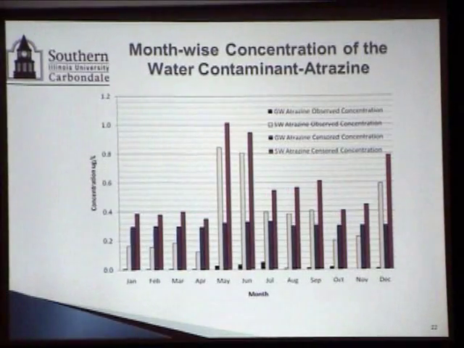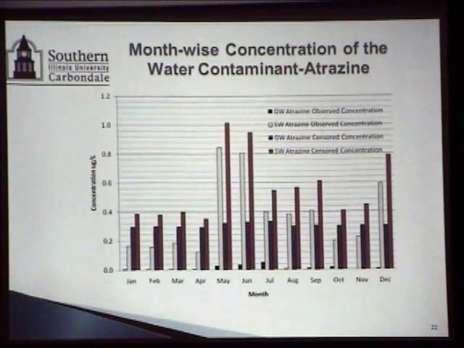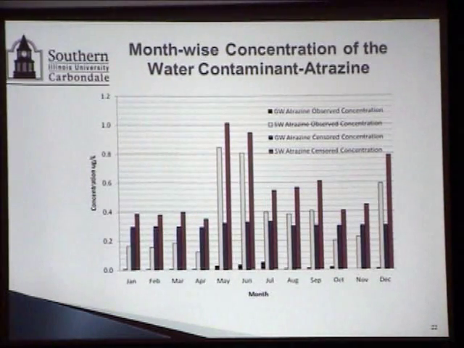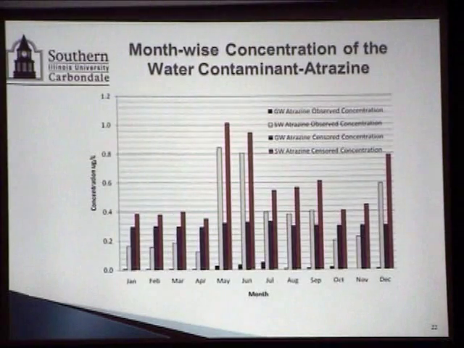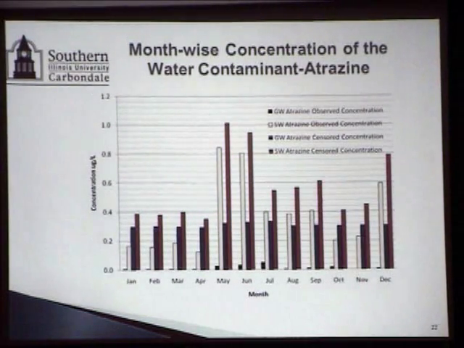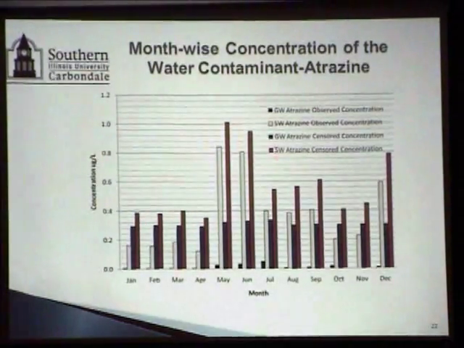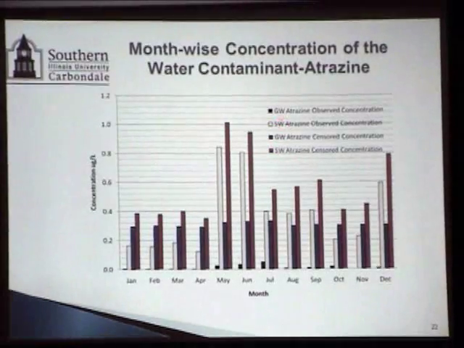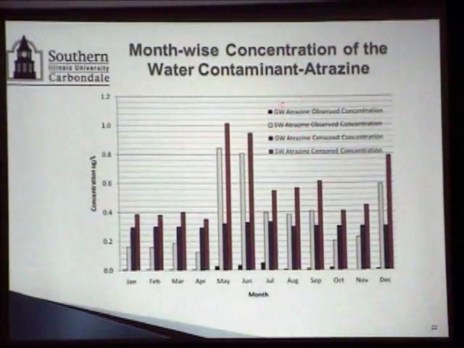And then we also, as I said, looked at the month-wise concentration of various specific water contaminants. Atrazine, this was also our finding here, which was very strongly postulated by several investigators all over the world: a May-June effect with atrazine, because here we have been able to isolate the surface water-based data and groundwater-based data.